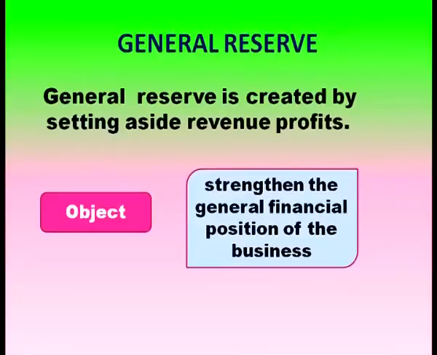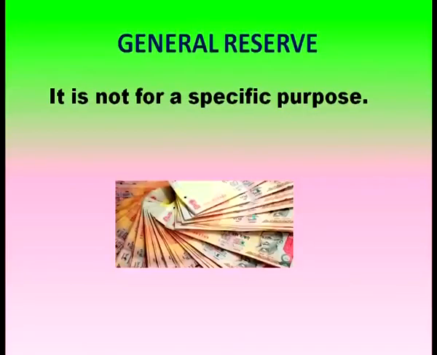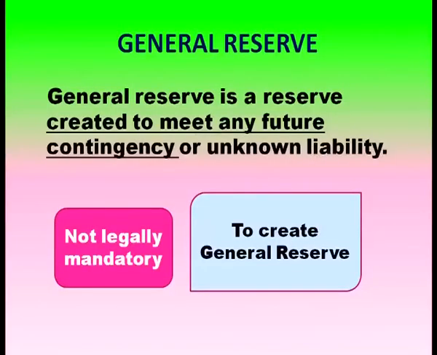General reserve. It is created by setting aside revenue profit. Why are we creating general reserve? In order to strengthen the general financial position of the business, we are creating general reserve. The word itself shows general, so it is not meant for a specific purpose. General reserve is a reserve created to meet any future liability, future contingency, or to meet any unknown liability.